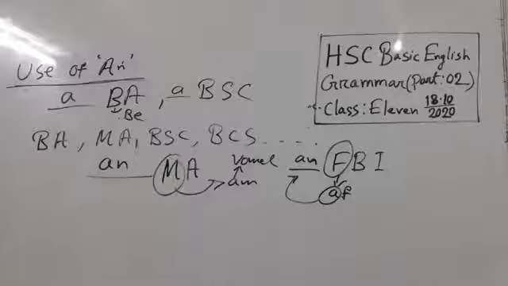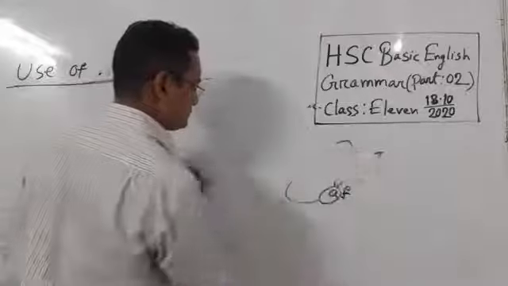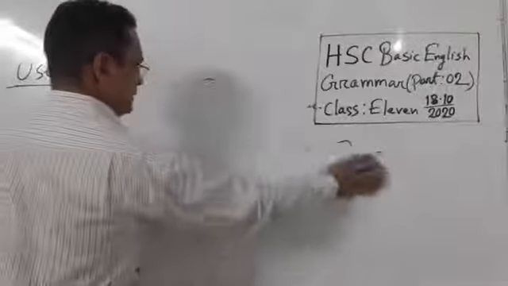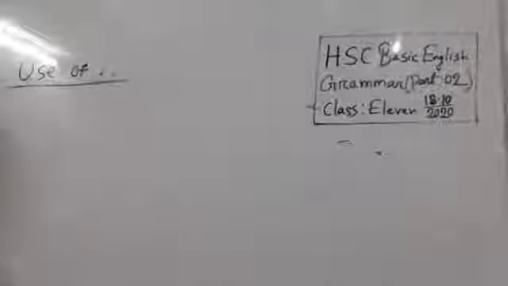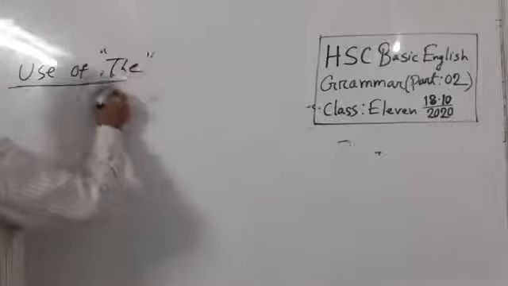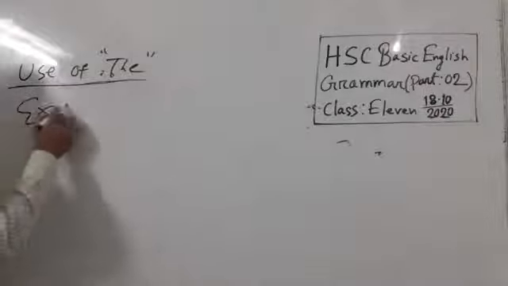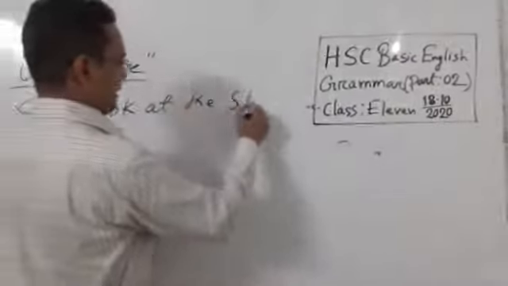So let's go for use of the. Use of the, to mention something specific. This the is used before singular or plural nouns, when the noun is specific or particular. For example, look at the sky.